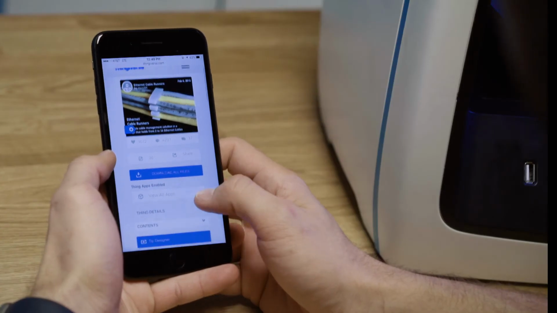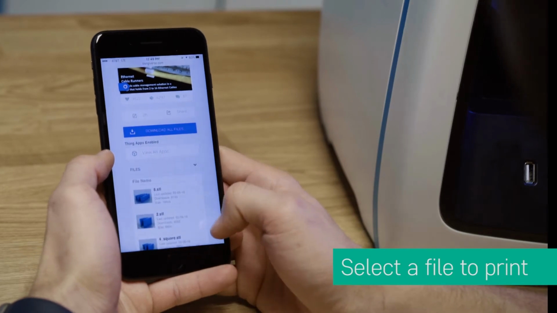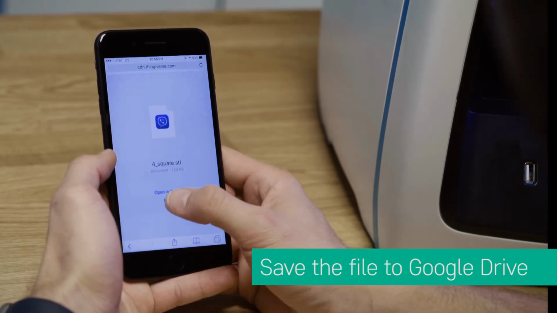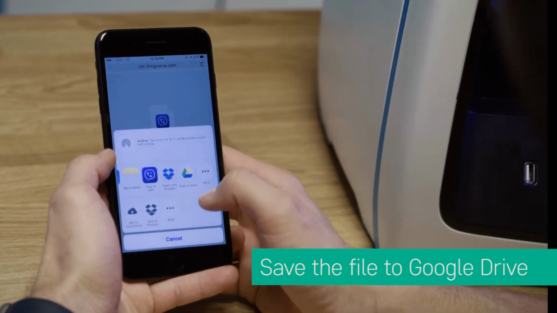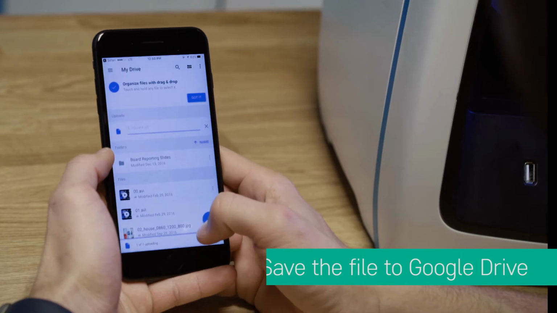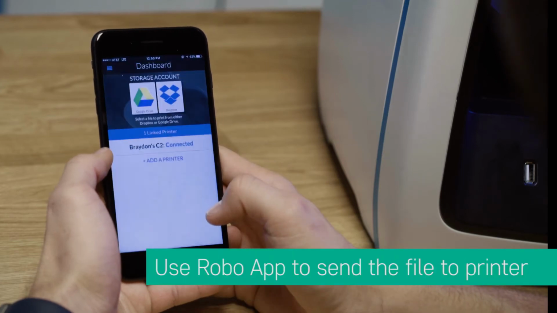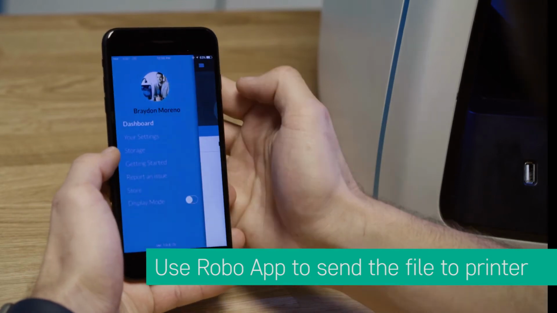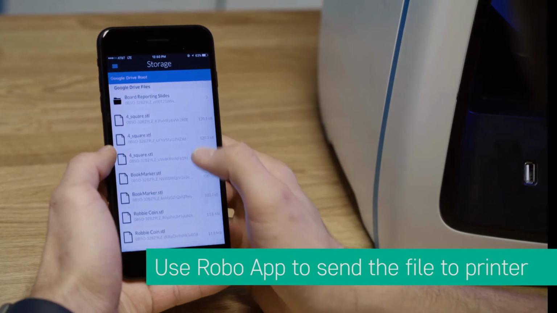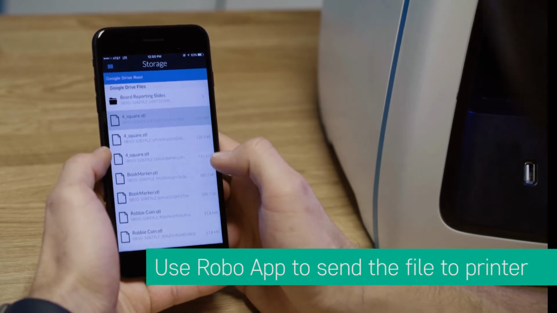Now go to a 3D marketplace in your Safari browser. Find a file you want to print, click on the file and save it to your Google Drive. Once it is saved, go to your Robo App, click on Dashboard, click on Google Drive Storage Account. Find the file you just saved, click it, and send it to your Robo C2 3D printer.